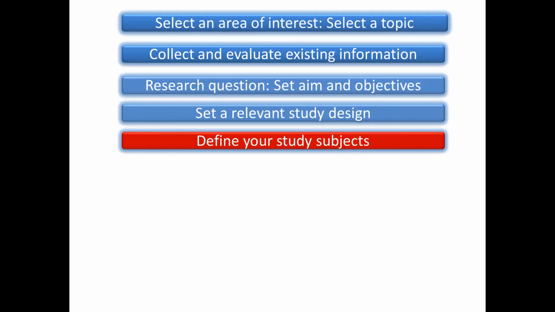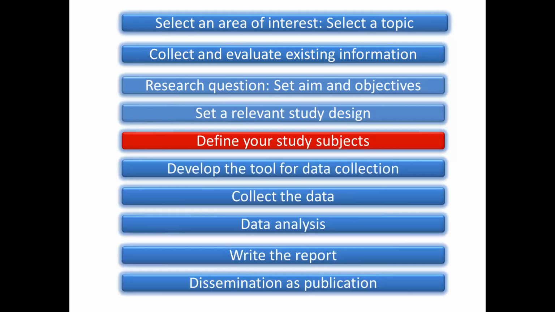When we need to define our study subjects, there are two components. One is estimating the sample size: how many subjects are to be included in the study. And the second is, if I know I need 300 subjects in my study, how am I going to enroll them? We call that the sampling technique. These two components we'll be covering over a period of time.